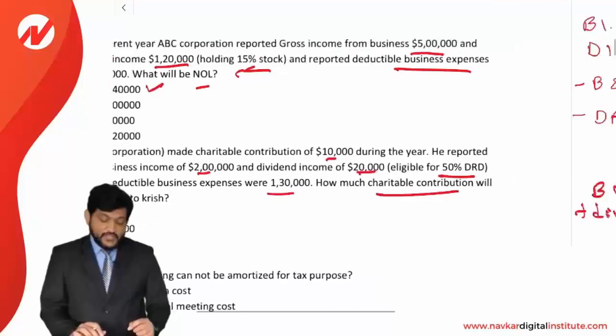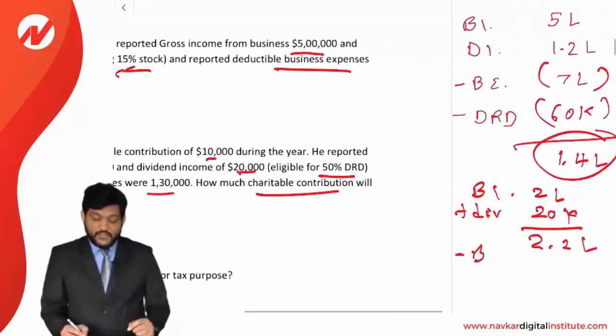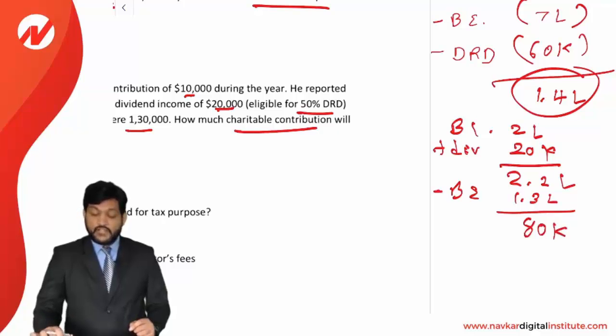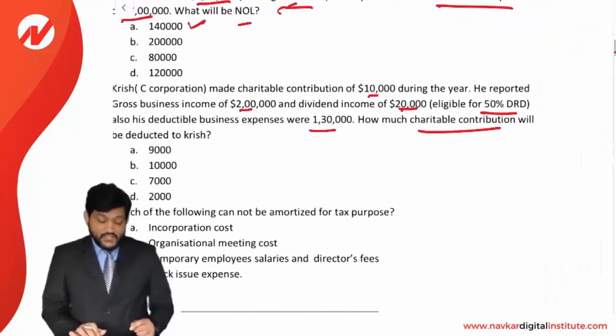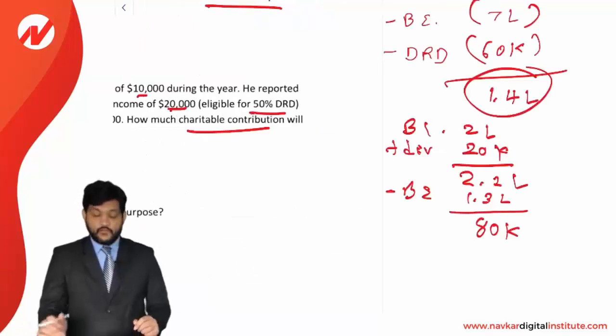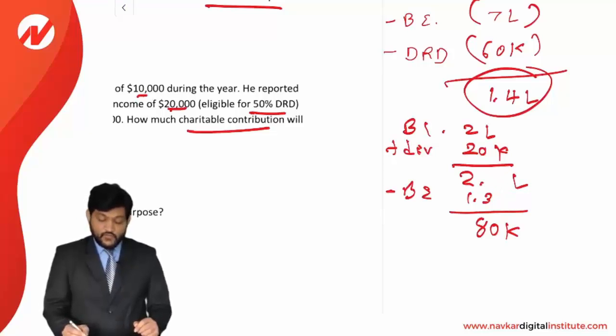In that you have business expenses of 1,30,000, so we are removing business expenses. Sorry, here it is 2,20,000 less 1,30,000, it is coming to 90,000. So here it will be 90,000.